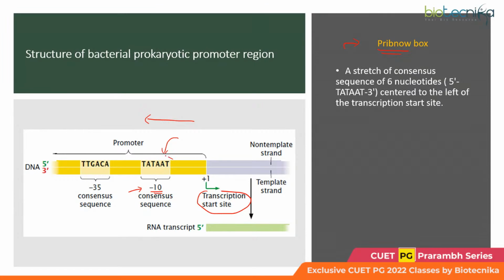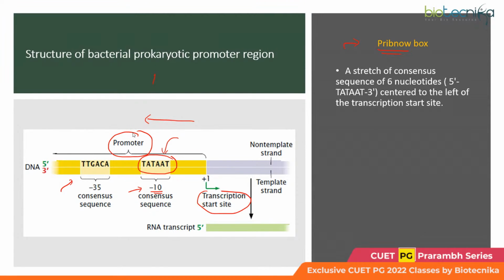Okay, so here you would find a specific sequence is present. Can you see this? TATAAT. Okay, so this is known as the Pribnow box. Now, apart from that, there remains another sequence. This is again a consensus sequence, -35. Both of these sequences would be helping the RNA polymerase in bacteria to bind, and then the double-stranded DNA would open up in or around the promoter region. So these are acting as the promoters.